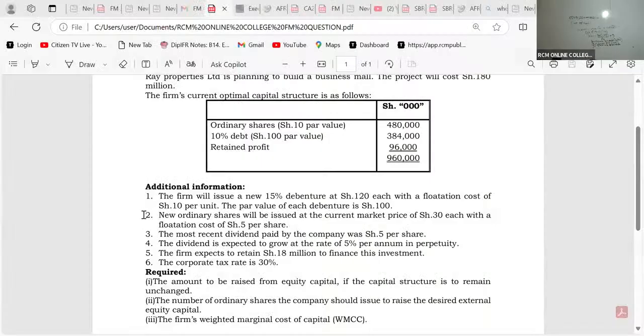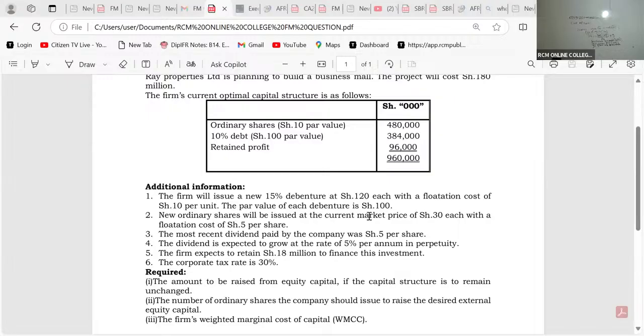So, ladies and gentlemen, what do we have here? We are told here in note number 2, the new ordinary shares will be issued at the current market price of 30. So that 30 stands for what? Is it DO or PO? It's a market price.